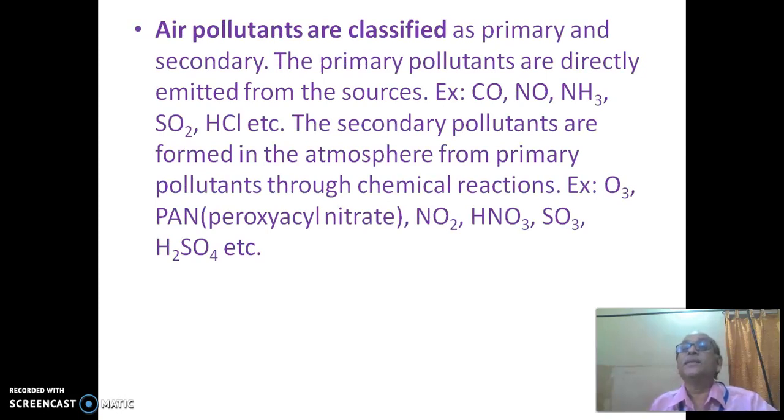Air pollutants are classified as primary and secondary. The primary pollutants are directly emitted from the source. Examples: carbon monoxide, nitrous oxide, ammonia, sulfur dioxide, HCl, etc. The secondary pollutants are formed in the atmosphere from primary pollutants through chemical reactions. Examples: ozone, peroxyacetyl nitrate, nitrogen dioxide, nitric acid, sulfur trioxide, sulfuric acid, etc.